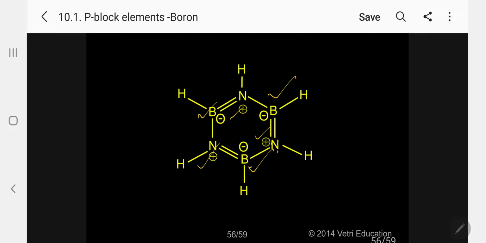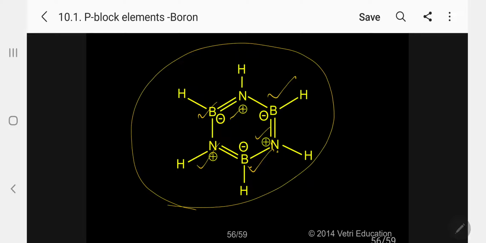Because nitrogen has a lone pair that is donating to the boron, boron accepting this, so negative. Nitrogen is donating, so plus. That's why it is forming this, like our benzene ring. So alternately single bond, double bond, single bond, double bond. So we call it inorganic benzene.